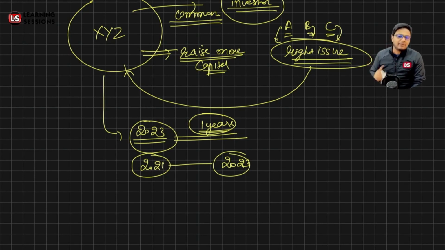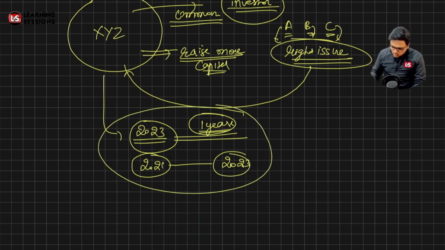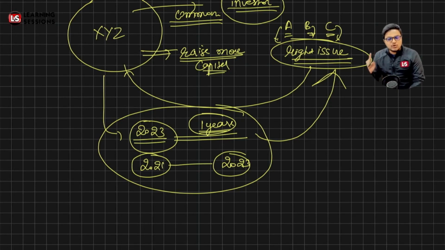In this period, if they want to increase their subscribed capital, for that purpose they are to issue the right issue. Otherwise, if this criteria is not met, let's say this company was formed in 2017 and the last issue was in 2020, and they want to issue a new issue right now, they are free to do so if these two criteria are not met. First criteria is related to 2 years from the date of formation of the company, and the second criteria is related to 1 year from the previous issue, right? If these two criteria are not met, right issue is not mandatory. Otherwise, if any of these criteria is met, the right issues are only to be issued for the fresh subscribed capital.